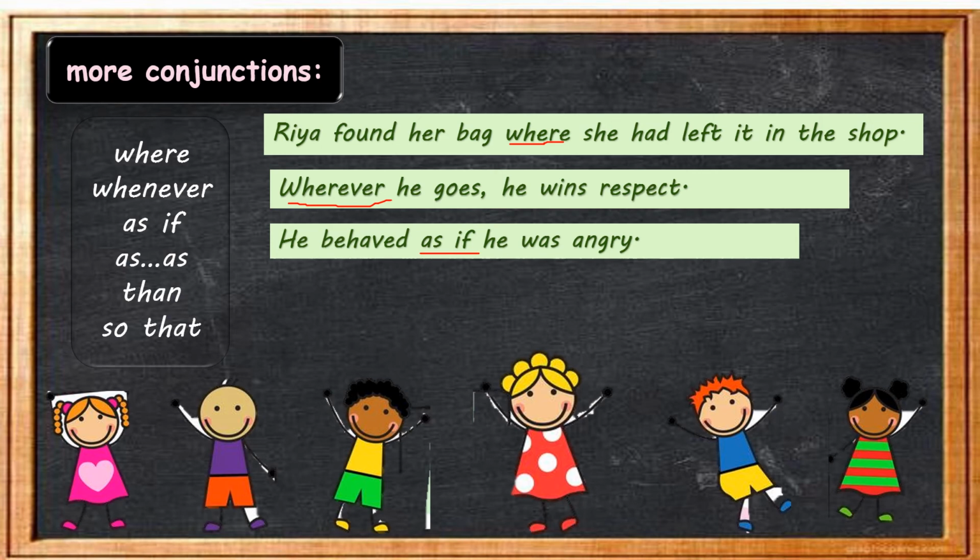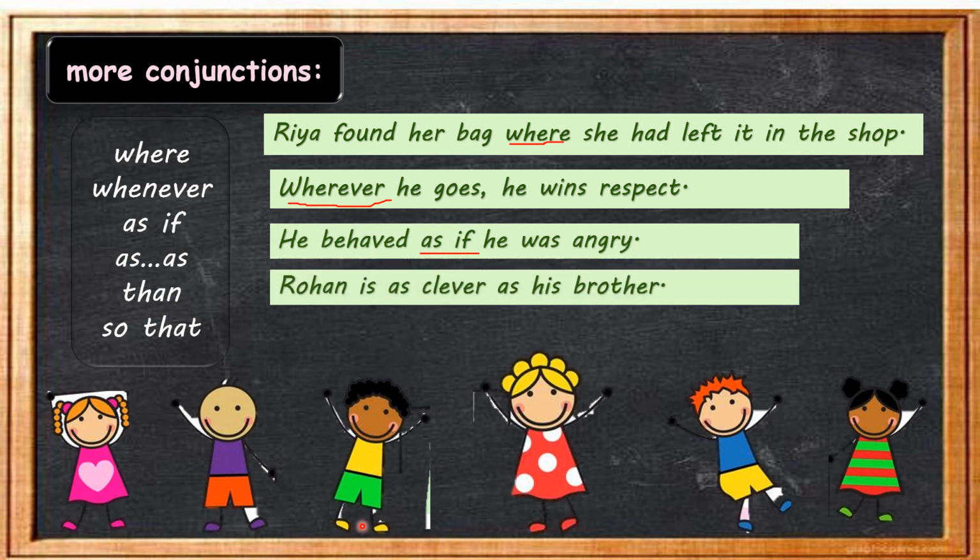So children, as if gives information about manner. That means he was behaving in a manner as though he was angry.